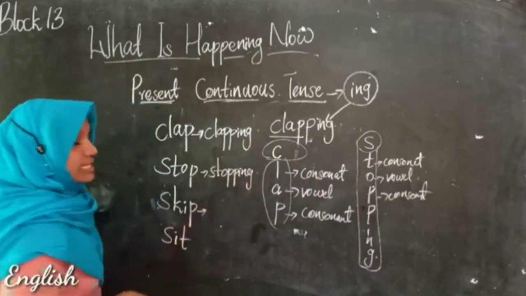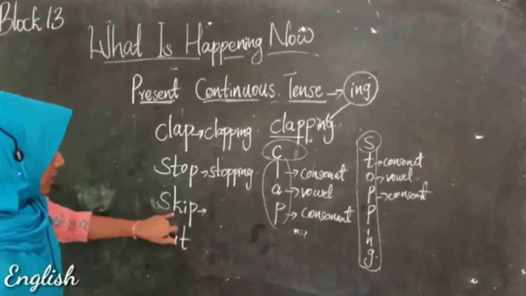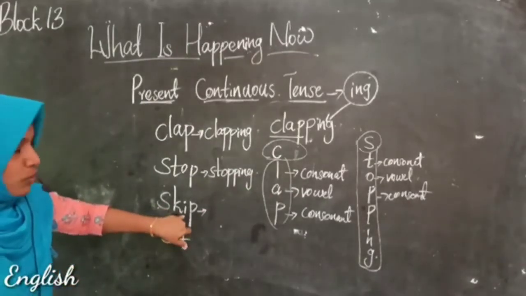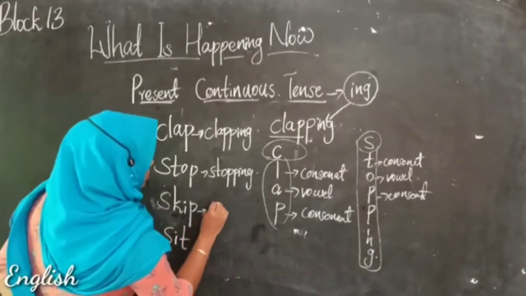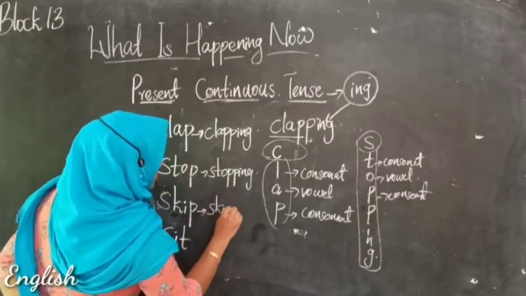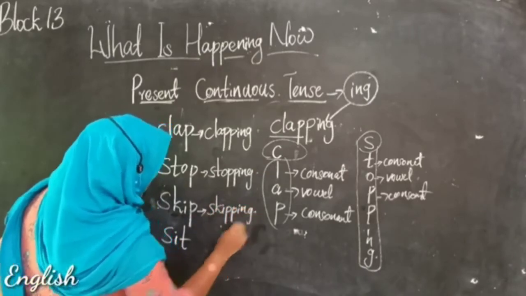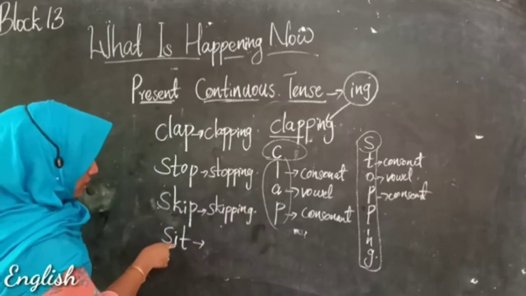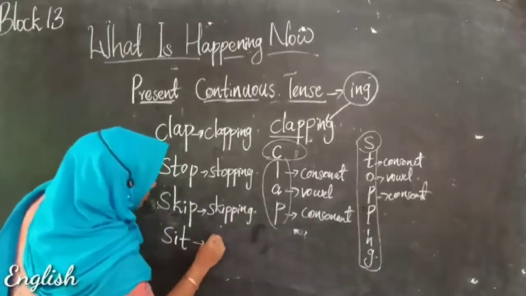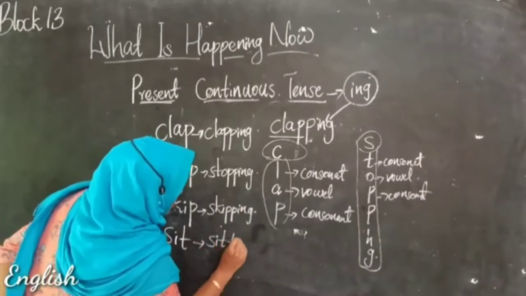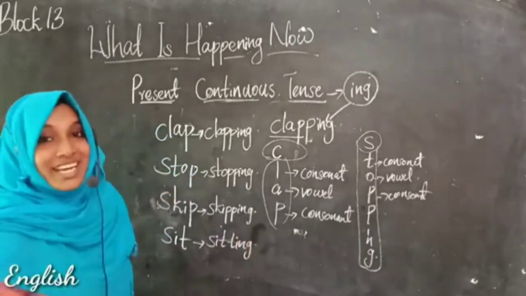And what about the word skip? Yes, in the same way here it is consonant, vowel, and consonant. So it becomes skipping. And here consonant, vowel, consonant. So it is sitting. All right.